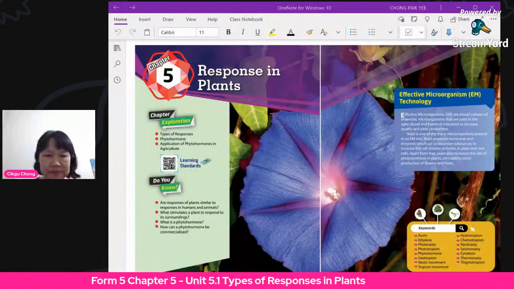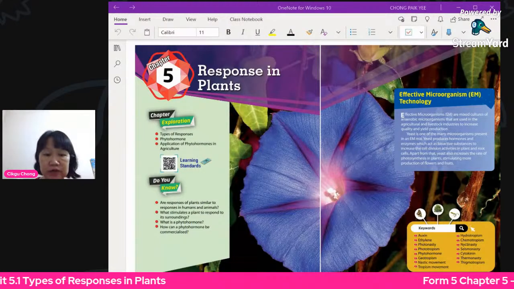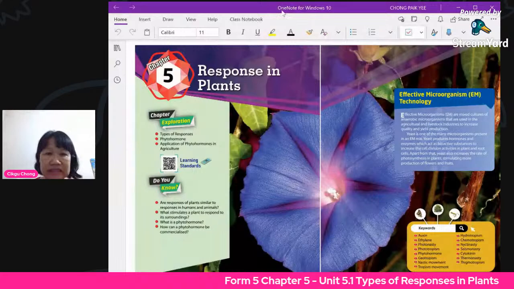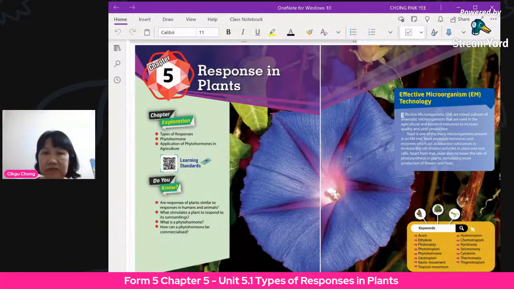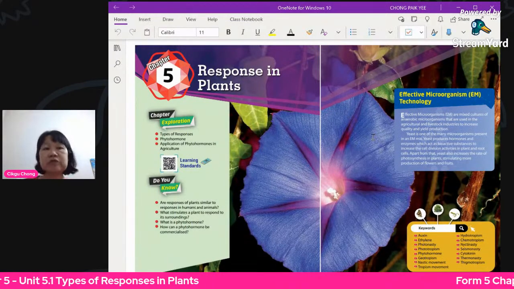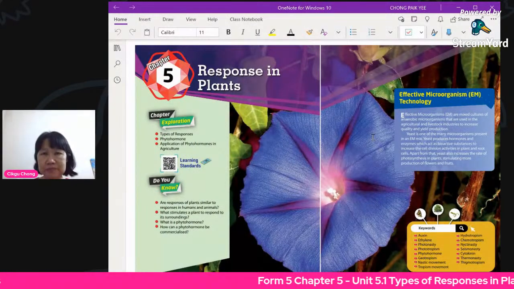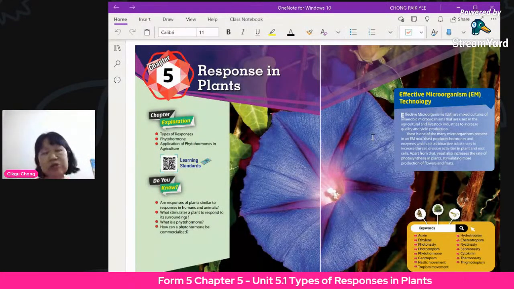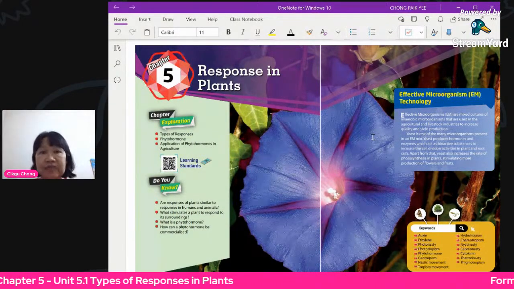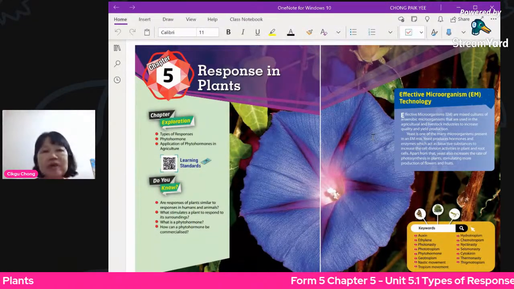So I'm going to start with 5.1, which is response in plants. Actually you have done a little bit of this in Form 3, if you remember chapter 1 of Form 3, which is stimulus and response. After learning about the stimulus and response in humans, we went on to talk about plants, and you learned these terms, tropism and also nastic response. I hope you still remember. If not, it's okay, because I'm going to explain that again to you.